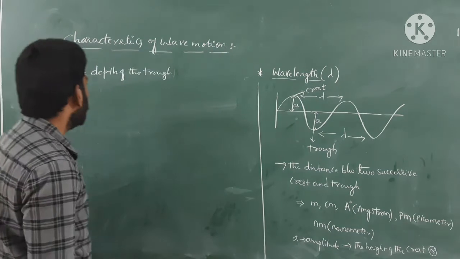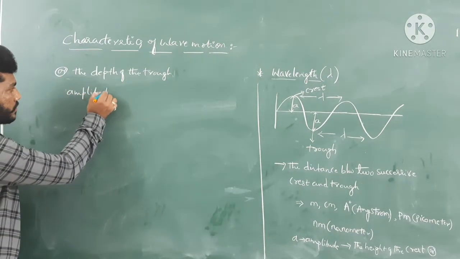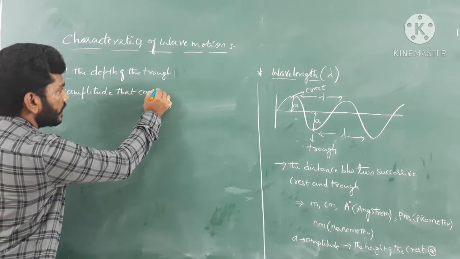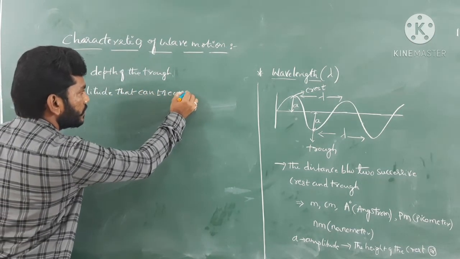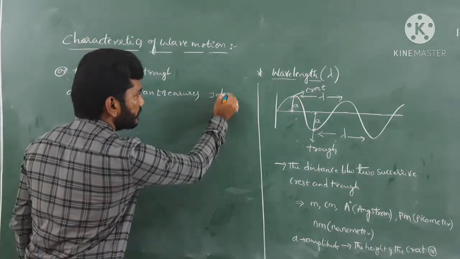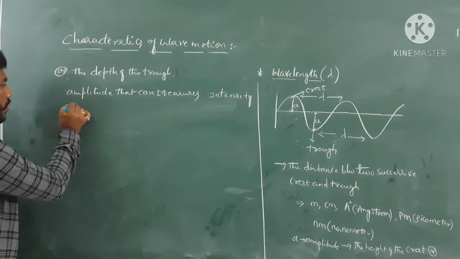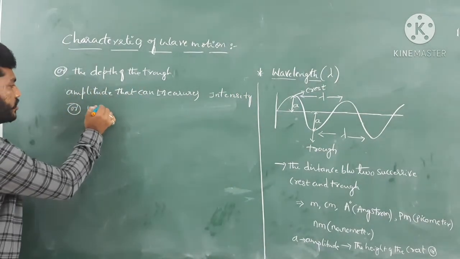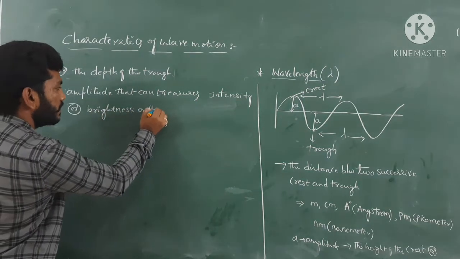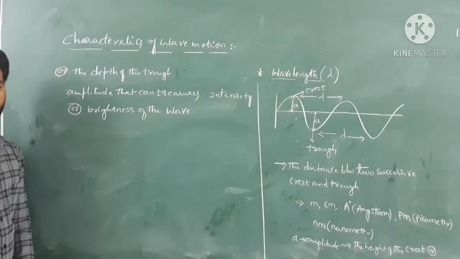So amplitude measures the intensity or brightness of the wave.